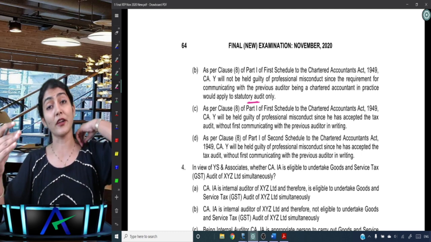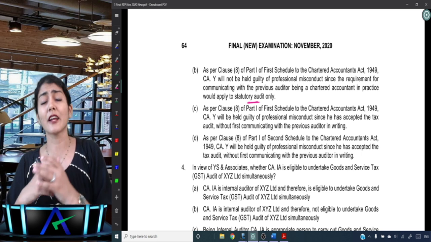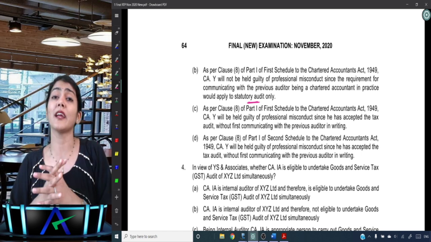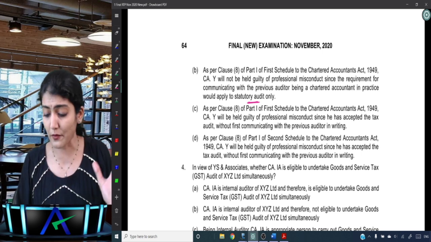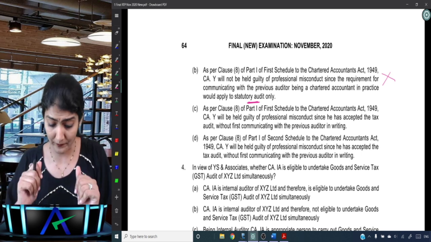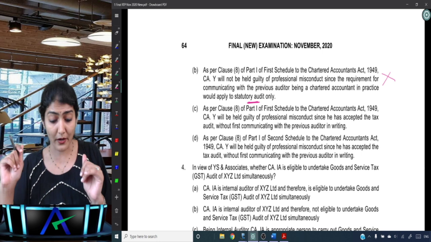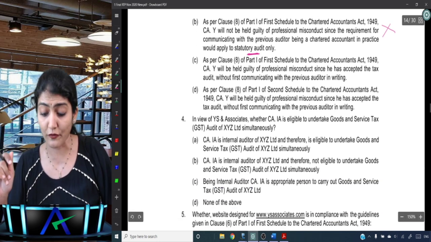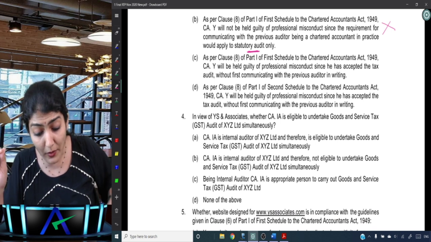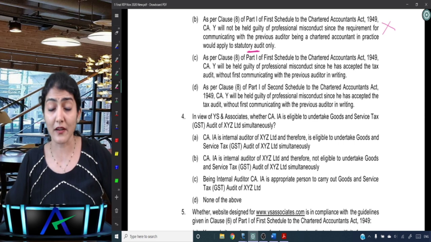Right? We also say, what if the previous auditor is aware of the appointment? We say still the requirement of clause 8 is absolute. Incoming auditor should communicate with the outgoing auditor, right? So required only for statutory audit, not required for tax audit? No. As per clause 8 part 1 first schedule to the Chartered Accountants Act, Y will be held guilty of professional misconduct since he accepted the tax audit without first communicating with the previous auditor in writing?